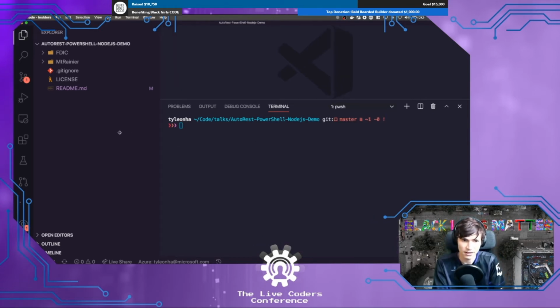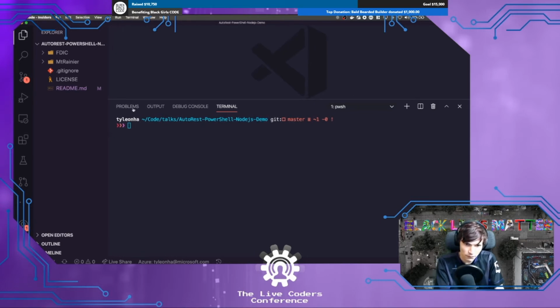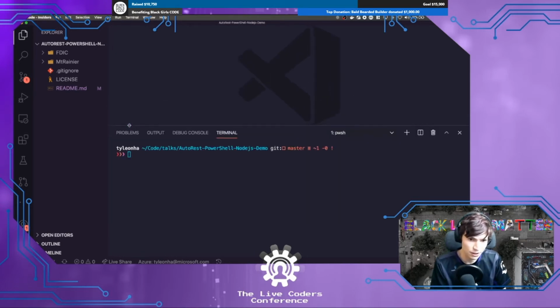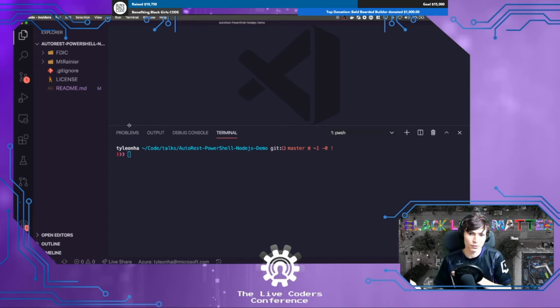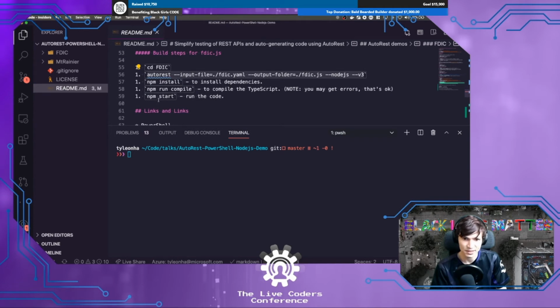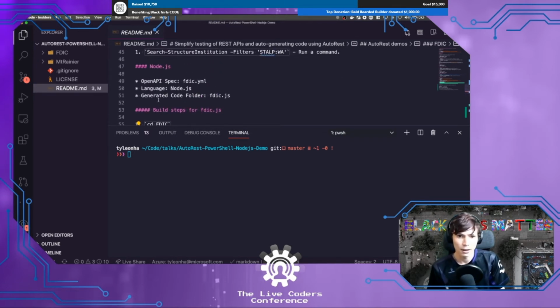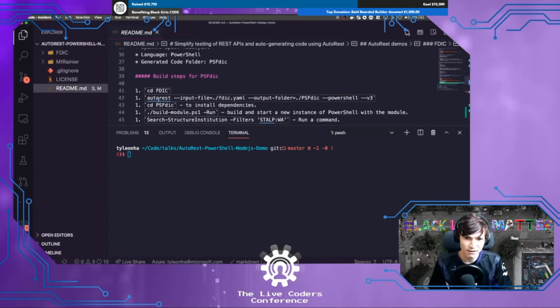And let me make this a little smaller. So first of all, what I'm showing here is there's a bunch of resources that I have on this talk, and basically all the code that you see here is on a GitHub repo that you can check out. And I've included a README of basically the exact steps that I ran through this talk, which is great for you to be able to repro what I was doing, but also great for me in the event that I forget what I need to actually run.